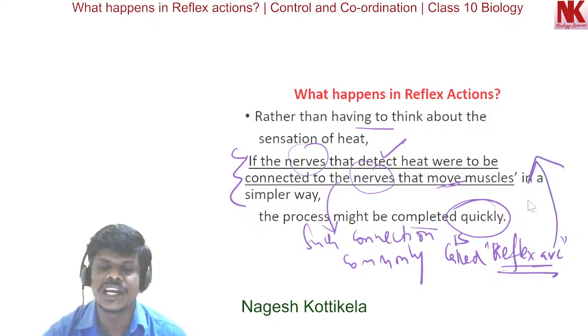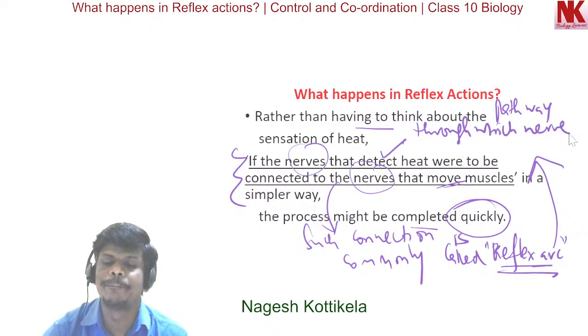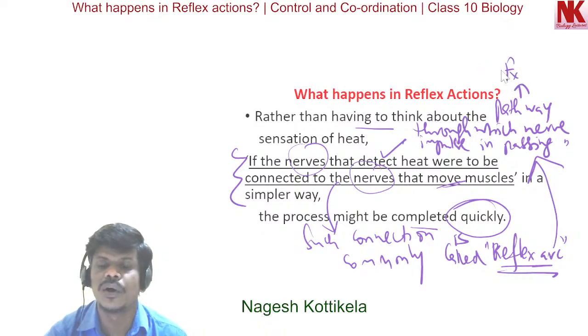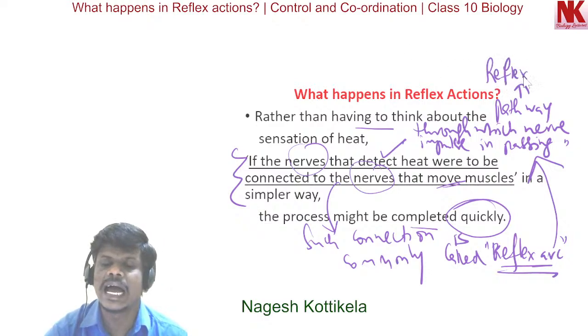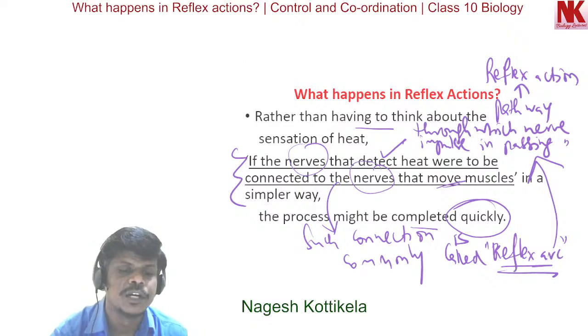I repeat this once again: reflex arc is nothing but the pathway through which the nerve impulse is passing during reflex action. If we look here in a diagram, you will understand better.